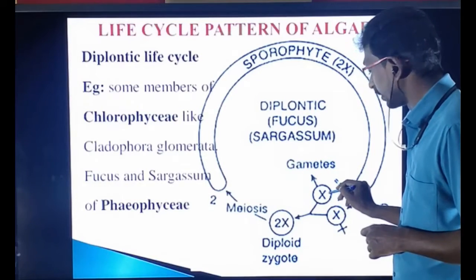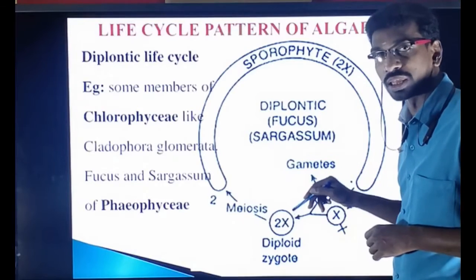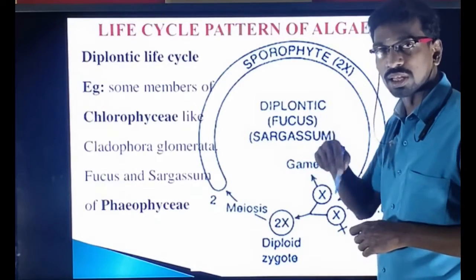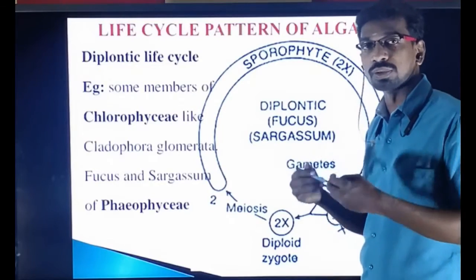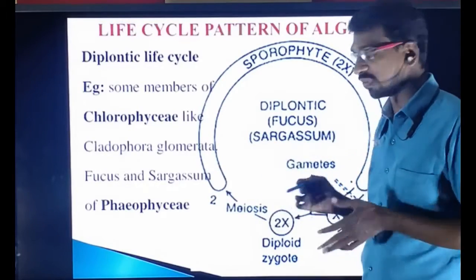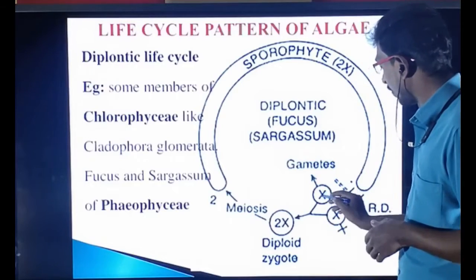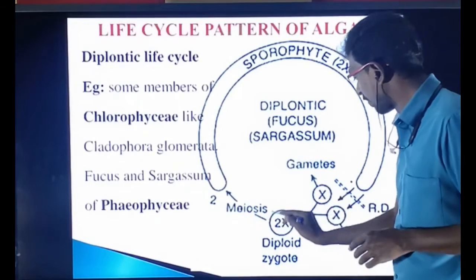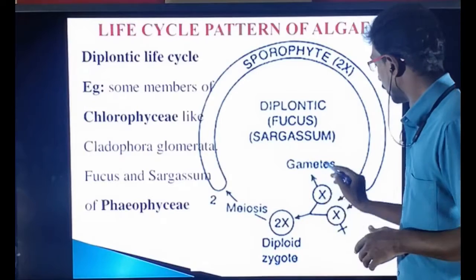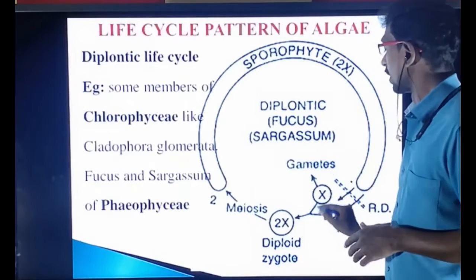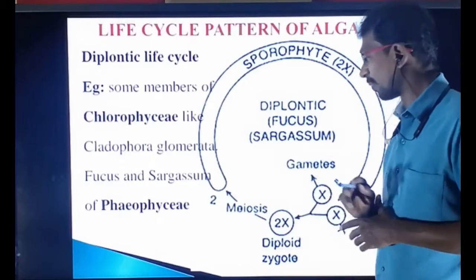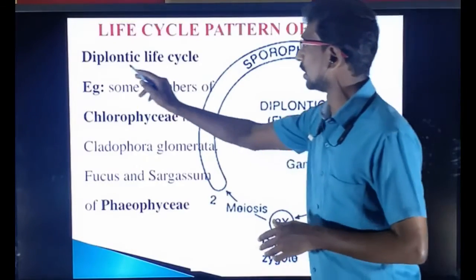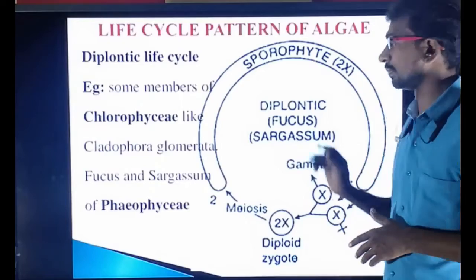This gametophyte forms the corresponding sex organs, a male sex organ and a female sex organ. The male and female sex organs produce the corresponding gametes, a male gamete and a female gamete. The male and the female gametes are haploid and fuse to form the diploid zygote. This phase is the gametophyte, so the remaining phases are considered sporophyte. Okay, so that is the diplontic life cycle.